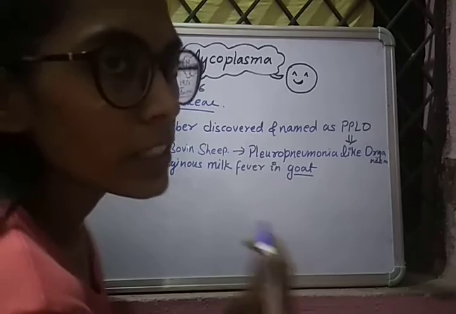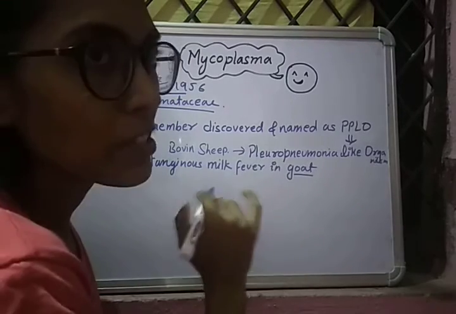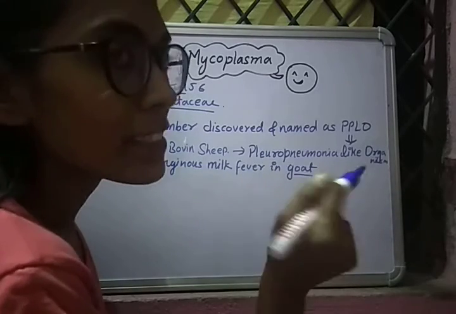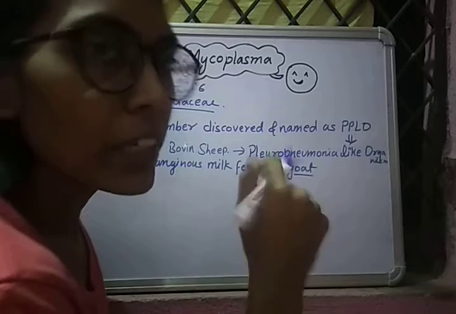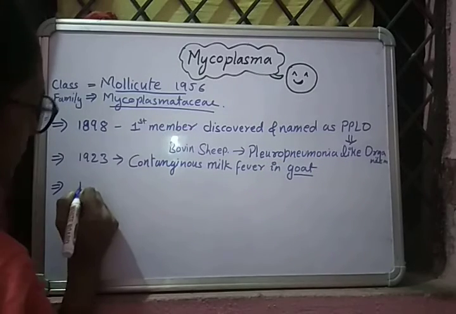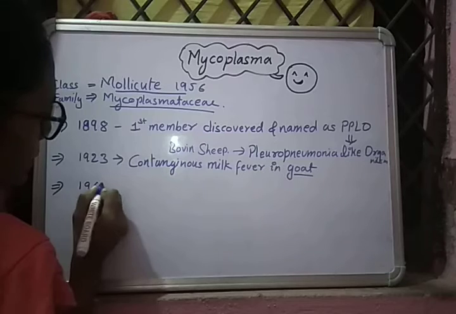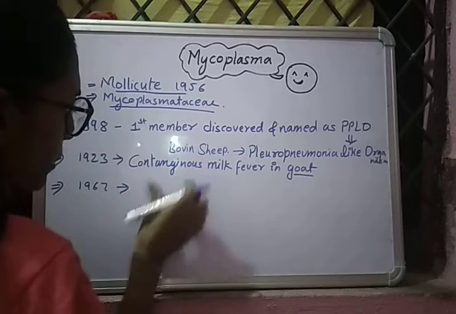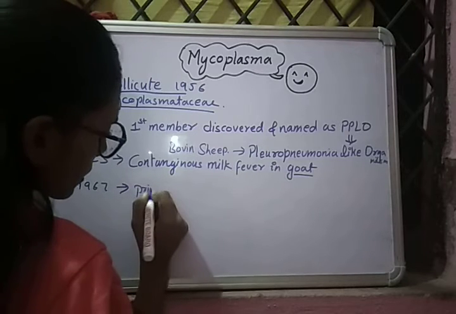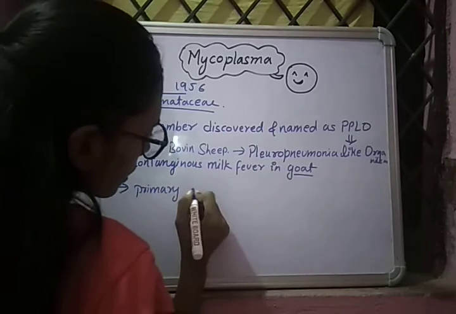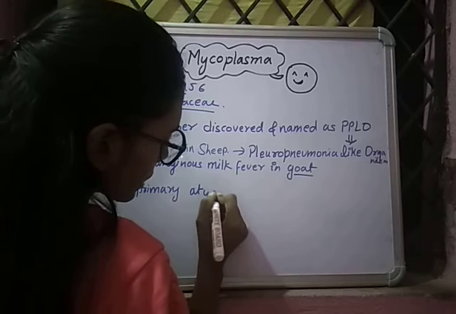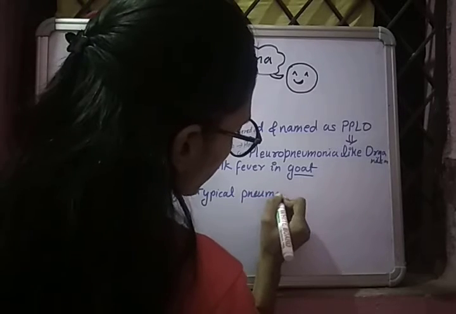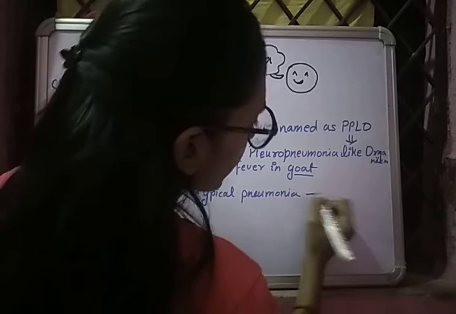Later on, further studies showed that the same organism is responsible for causing pneumonia in men also, and that disease is named as primary atypical pneumonia. So we can write, in 1967, primary atypical pneumonia in men.